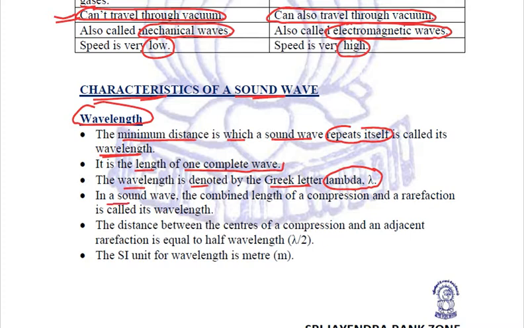Now, in a sound wave, the combined length of a compression and a rarefaction can be called its wavelength, right? Now, if we take the distance between the centers of a compression and an adjacent rarefaction, that will be equal to half of the wavelength. And the SI unit of wavelength is meter.